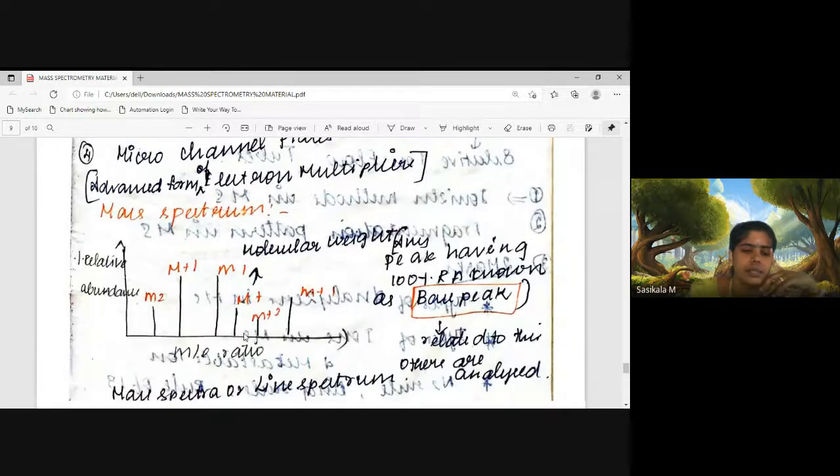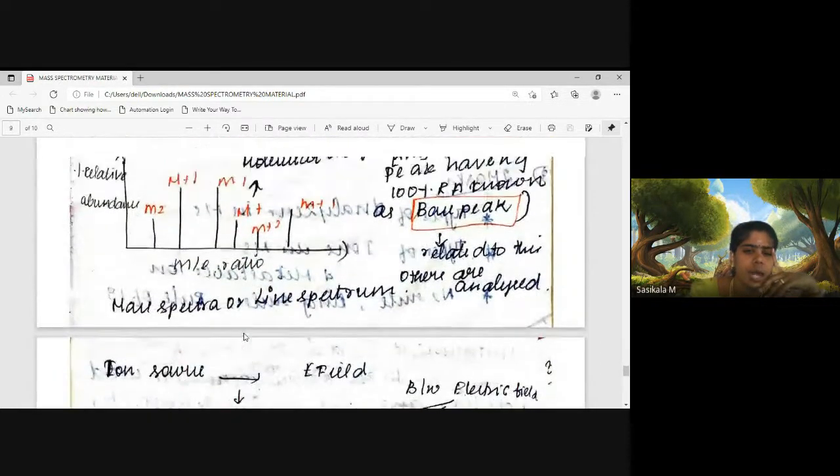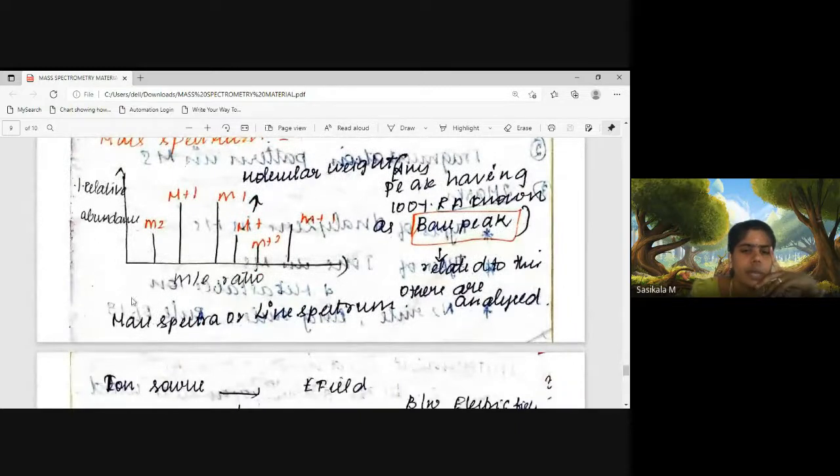Then let's see about the mass spectrum. What are the peaks you may get in a mass spectrum? The main peak, the M plus peak. If you write it with a capital M, that is the molecular ion peak, and all the other additional peaks, M plus 1, M plus 2, are all due to isotopes. The M plus 1 peak is mainly obtained for the carbon 13 isotope, whereas M plus 2 and higher peaks are due to halides and heteroatoms. The peak with the highest intensity is called the base peak.